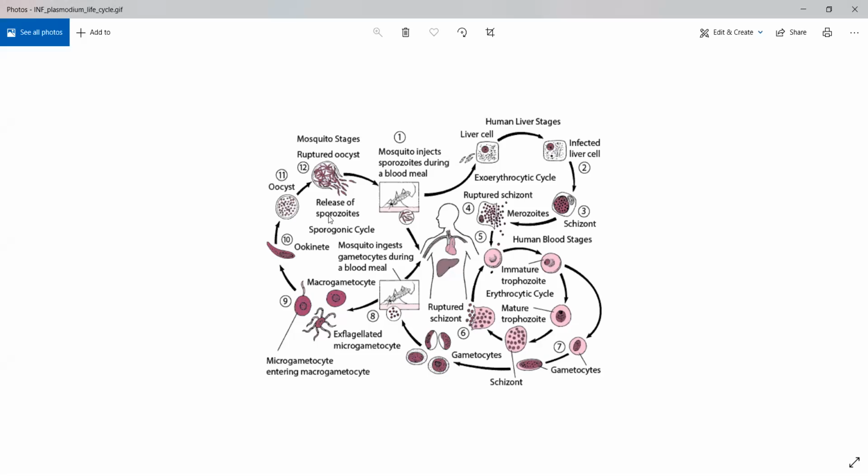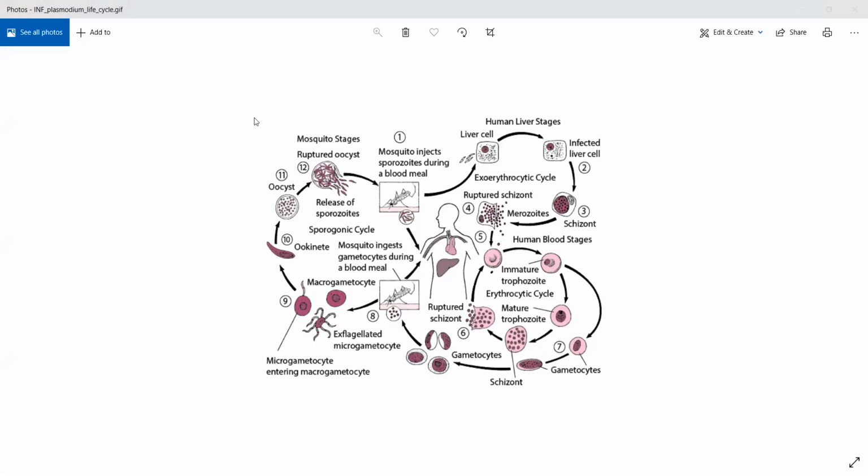But at one point, the number of merozoites will increase to such an extent that they will rupture the liver cell and get released outside. So first, the sporozoite enters the liver cell. It is using the liver cell as a house and starts to proliferate there, taking the nutrients of the liver cell and dividing. At the end of its growth, it will turn into merozoites. Now, these merozoites will rupture out of your liver cell, and that liver cell is essentially called a schizont.